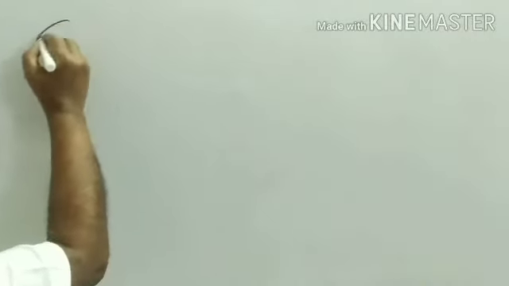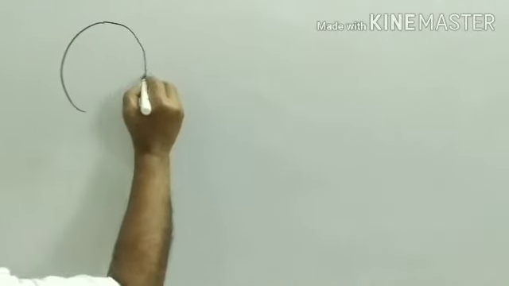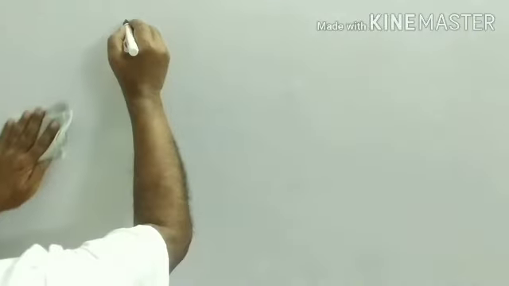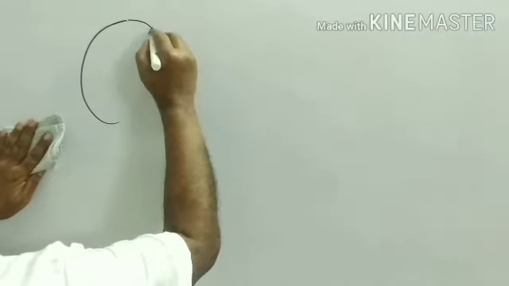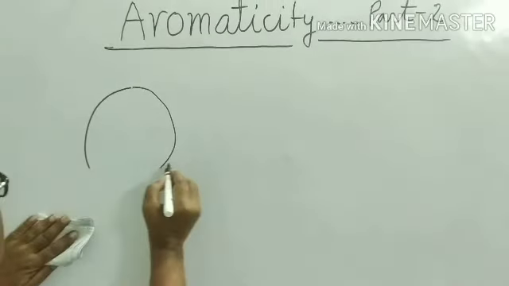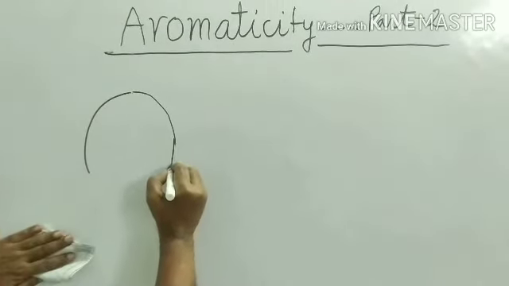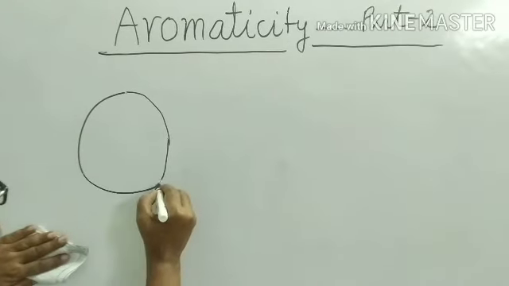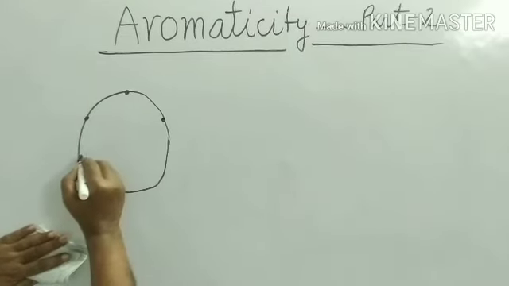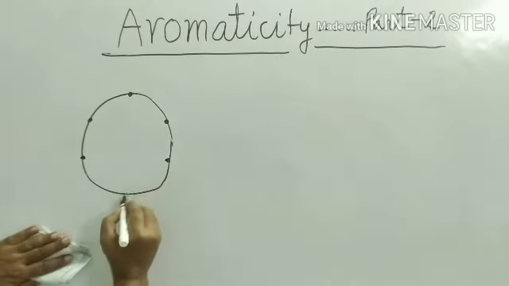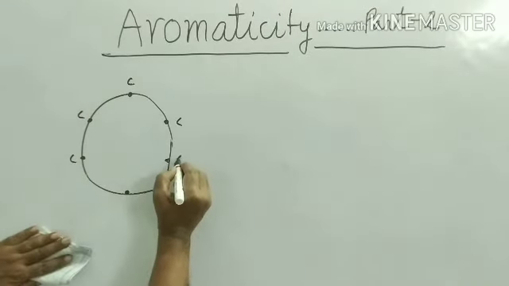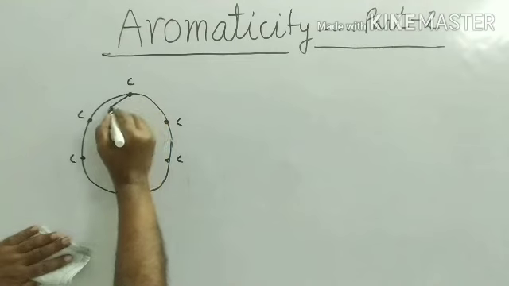This is a Frost circle. It is drawn like this. This is carbon of benzene. Connect them together.